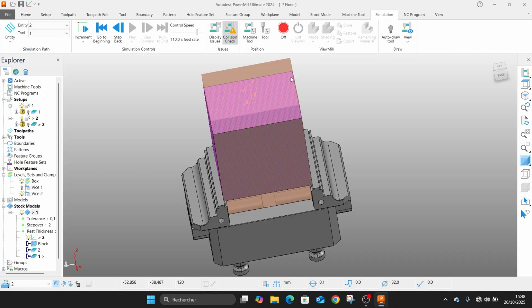It is not that you can't do collision check, but you will find problems with the two setups superposed, because when you do collision check, they will give you problems that don't exist. You can ignore them, but sometimes you can have some problems with this.